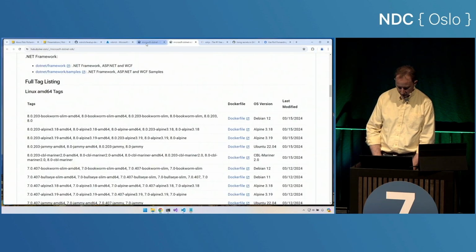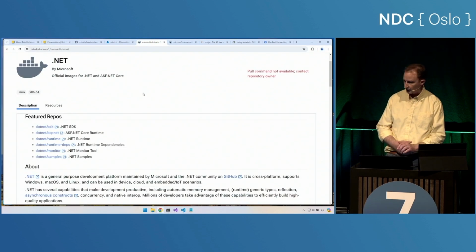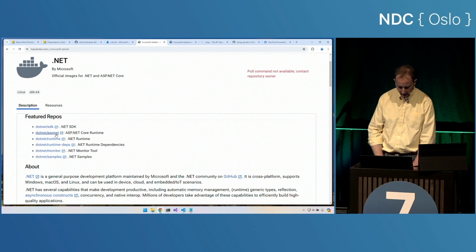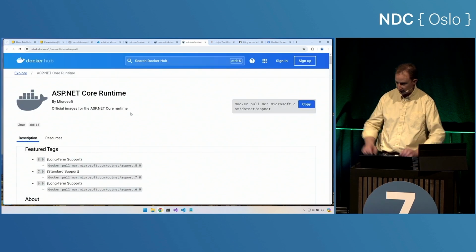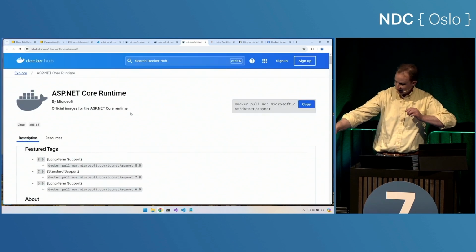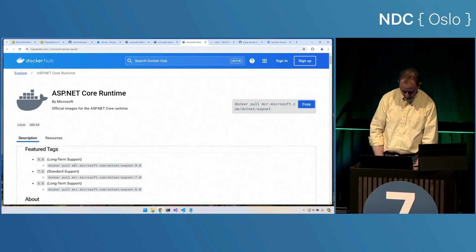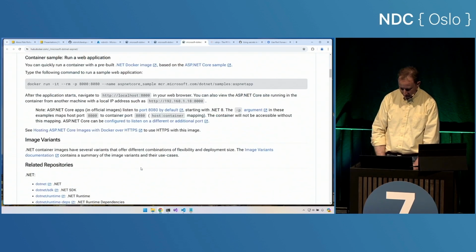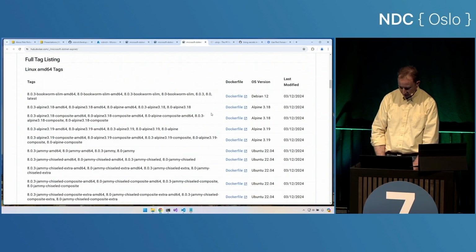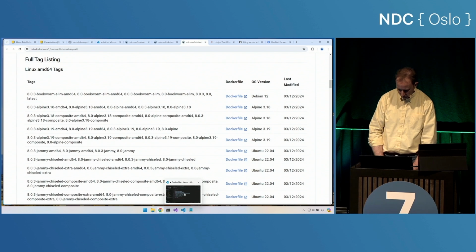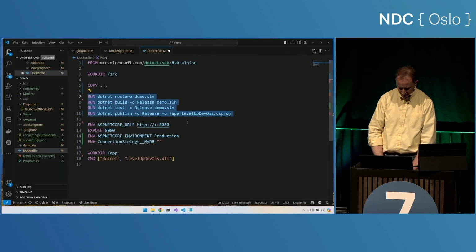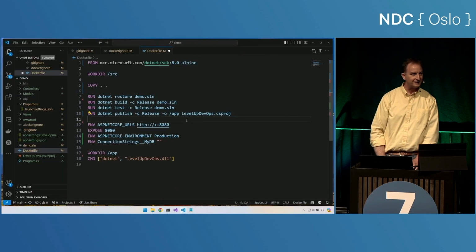So let's head back over to Docker Hub, and we'll find the ASP.NET runtime. So let's pop up in the ASP.NET runtime, and we will take a look at exactly that. And then there's that image that we want to grab. Scrolling down a bit, we can see that it definitely has an Alpine variant as well. And so the Alpine variant is the one that we'll use.